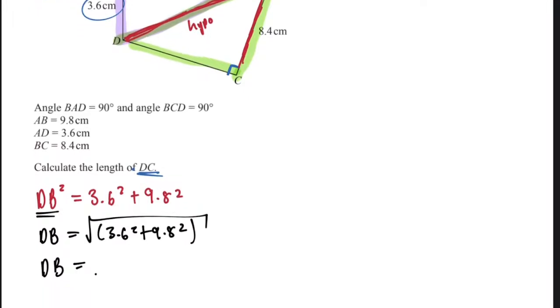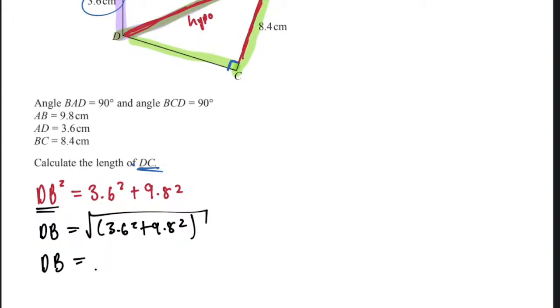Square root, 3.6 squared, plus 9.8 squared, bracket close, equals 10.44. Yeah, or 10.4. We can put it as 10.44 centimeters, right? Yeah. Good. Now, let's go on.